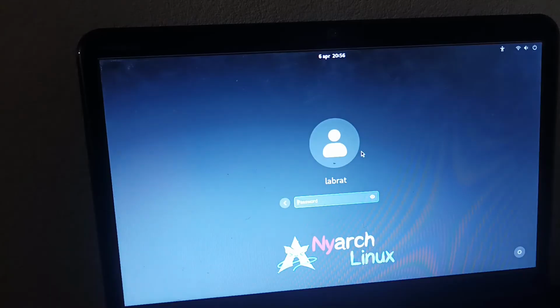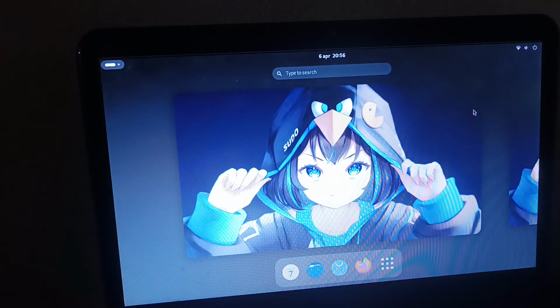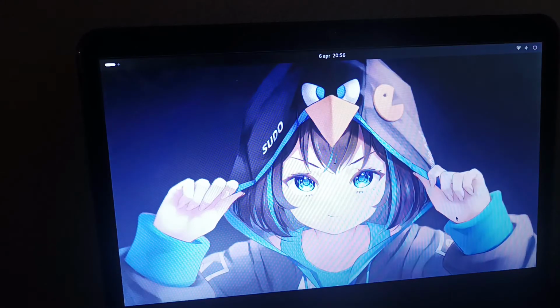Okay, so let's enter my password, and we are onto the desktop. Also, the GNOME GDM has the Nyarch Linux logo on it. Here we have the anime girl wallpaper. So now, what makes this different from other Arch distros?